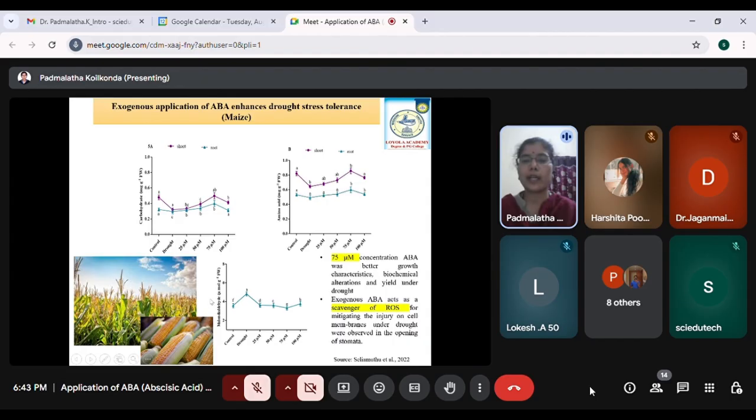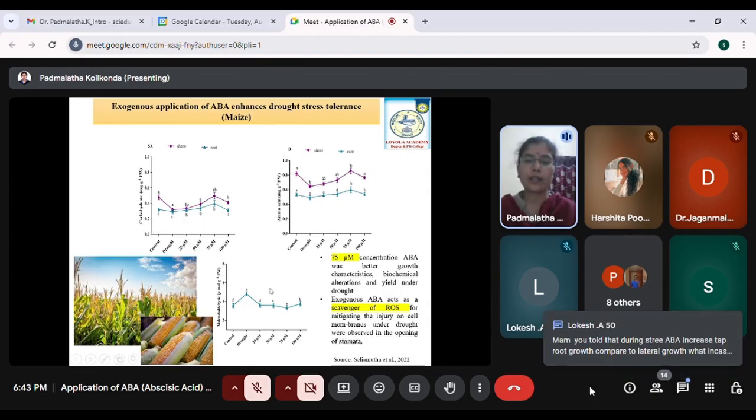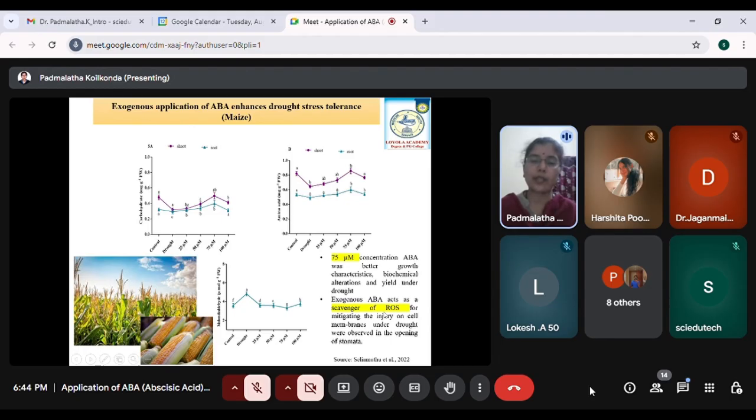Even the malonaldehyde content you can see. So whenever there is a drought, this MDA content will increase because it is going to affect the cell membrane. But when ABA was given, the malonaldehyde content remained as normal as that of the control, because the cell membrane was not destroyed as much as was expected in the drought condition. This is because of the ABA, which helps in scavenging of the ROS, that is the reactive oxygen species. So thus the cell membrane is intact, or it is not disrupted.